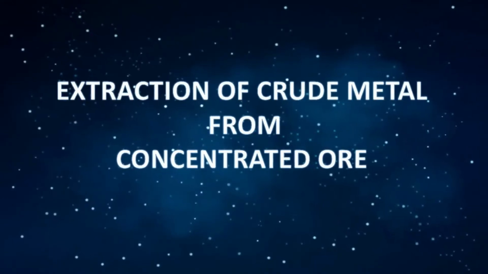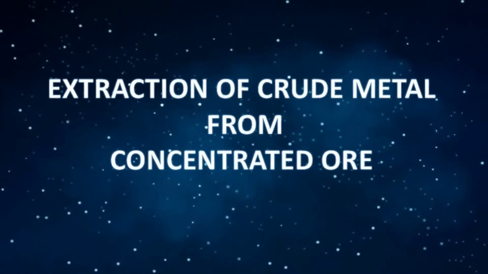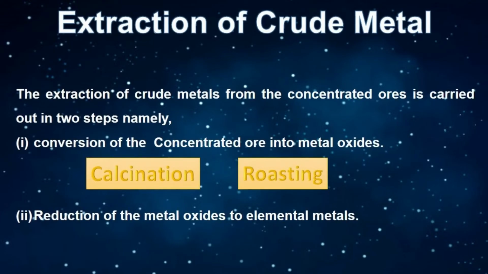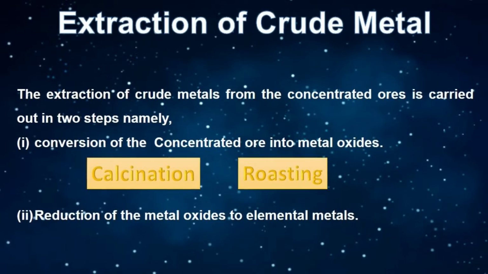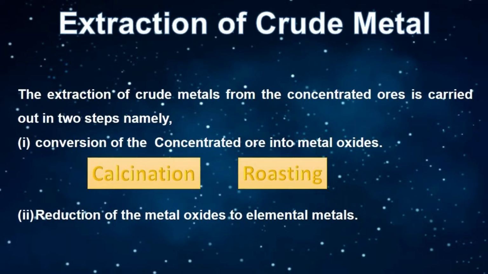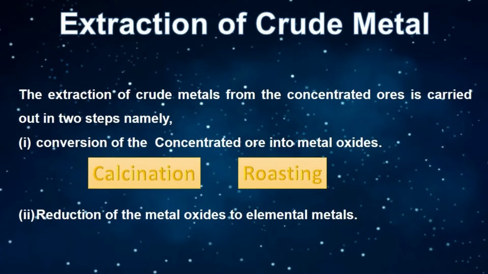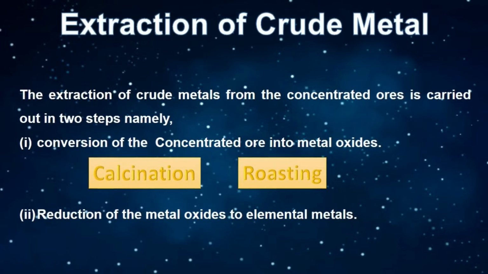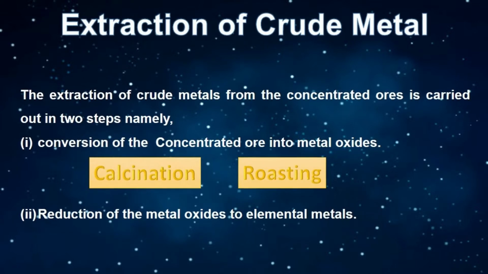Extraction of crude metal from concentrated ore. Two steps are involved to convert concentrated ores to crude metals. First step is the conversion of the concentrated ore to metal oxide.